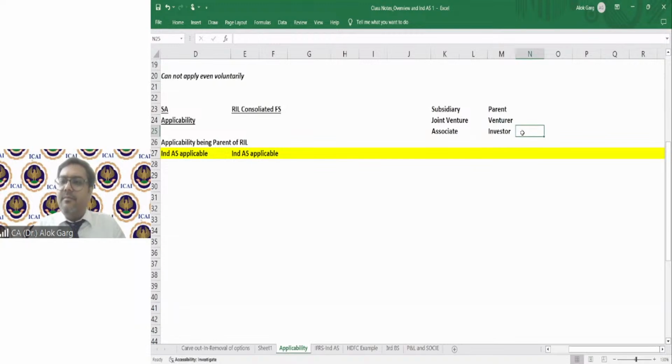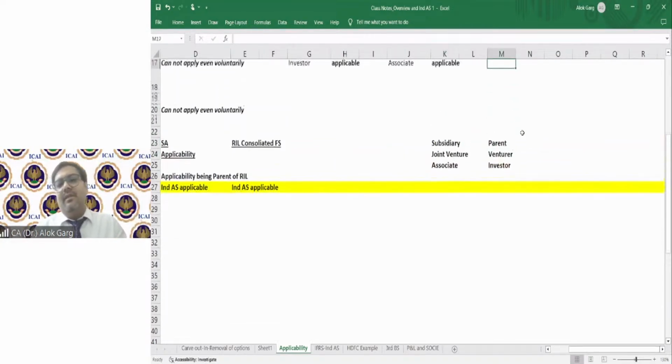In accounting standards, on subsidiary AS 21 was there, on associate AS 23 was there, on joint venture AS 27 was there. Are you clear about this relation? Subsidiary parent, joint venture venturer, associate investor.